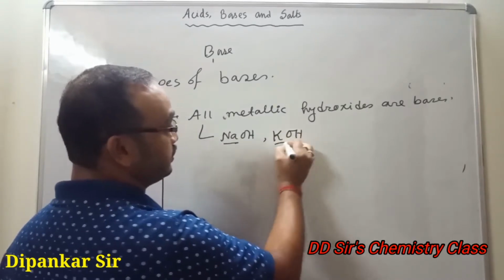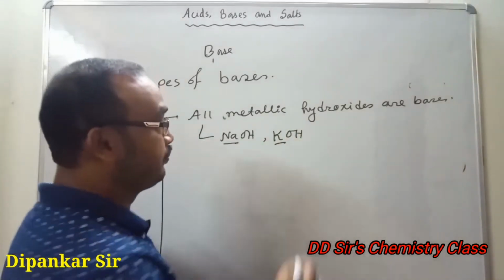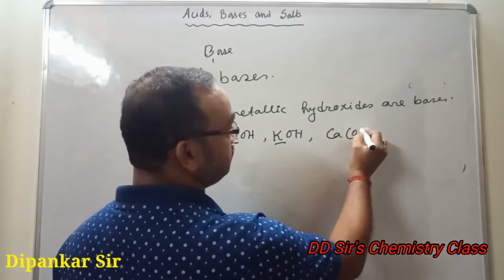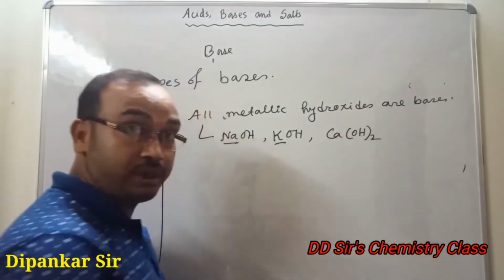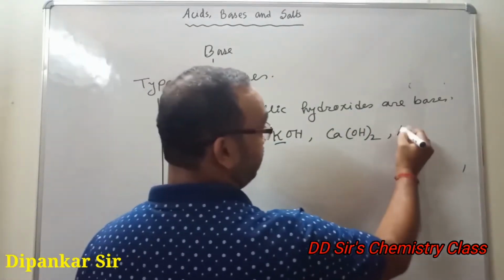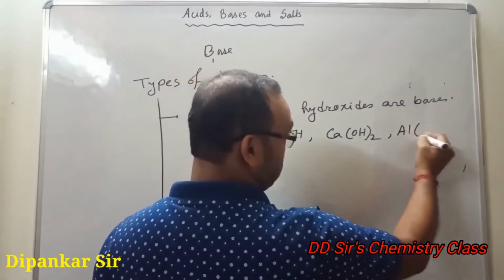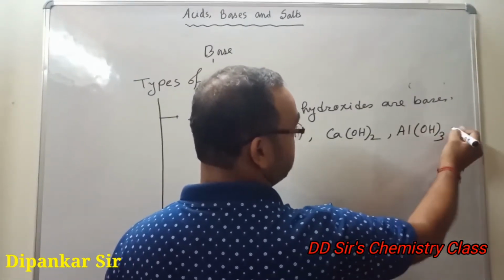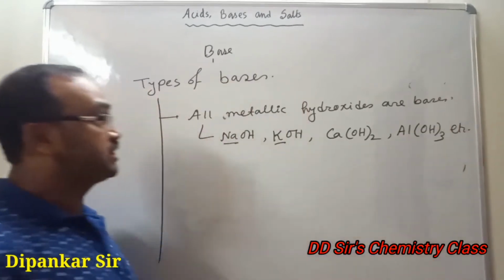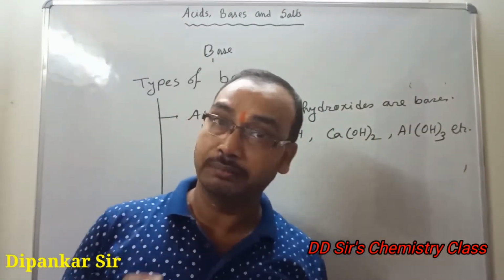Potassium hydroxide, potassium is metal. Then calcium hydroxide, then aluminium hydroxide, etc. That is, all metallic hydroxides are bases.